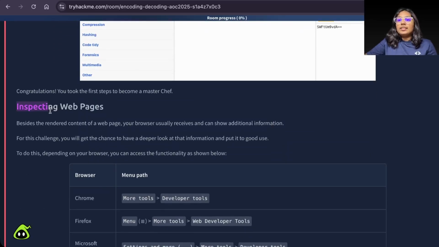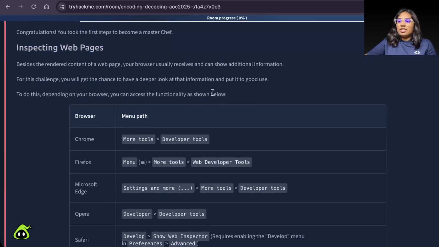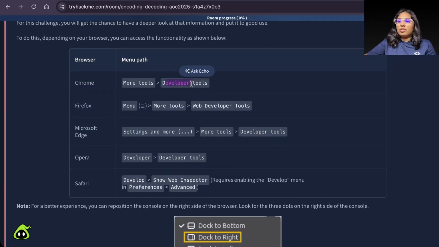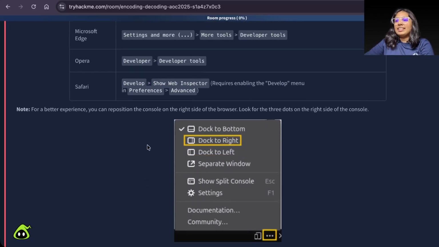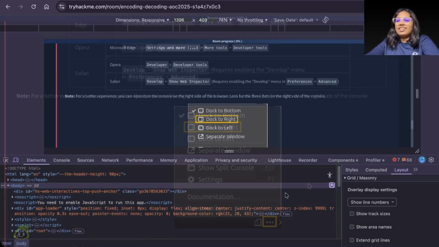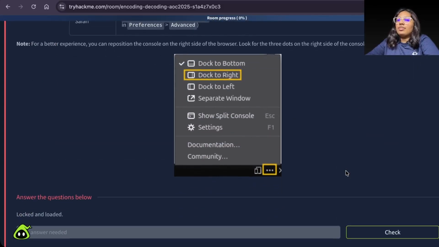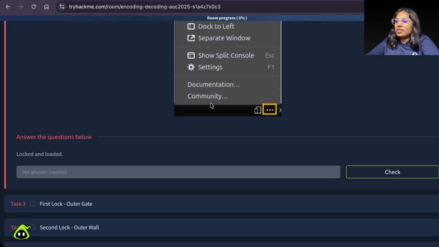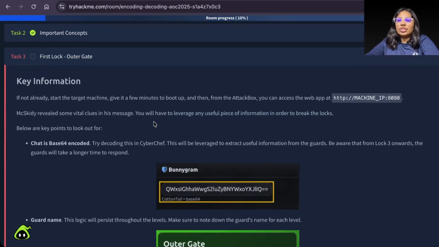Great. Third is inspecting the web pages. In Chrome, we have developer tools. In almost all browsers we just have developer tools, but in Safari we have Develop, Show Web Inspector, like that. So it tells you basic things. This is the dev tool that we are going to take advantage of. We can put it on the right, left, bottom, or in a separate window as per our convenience. We are logged in and loaded, and let us go to the first lock.